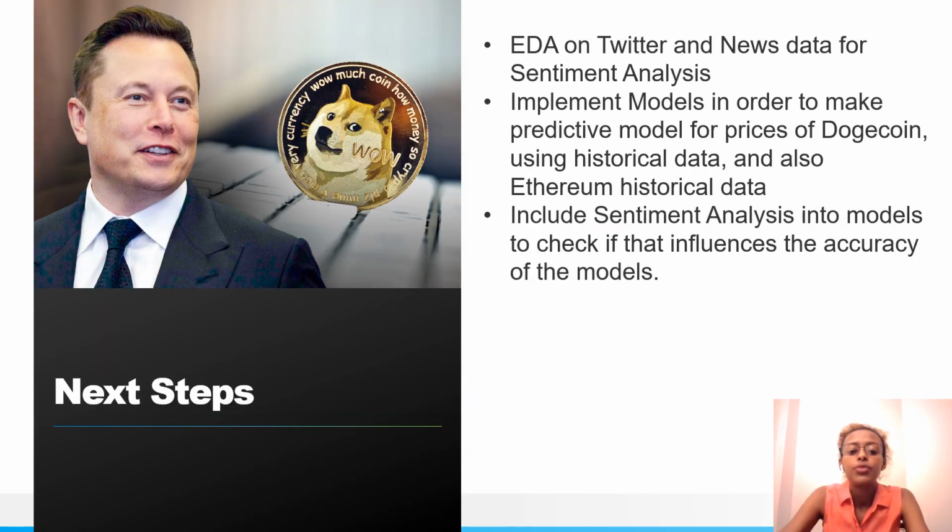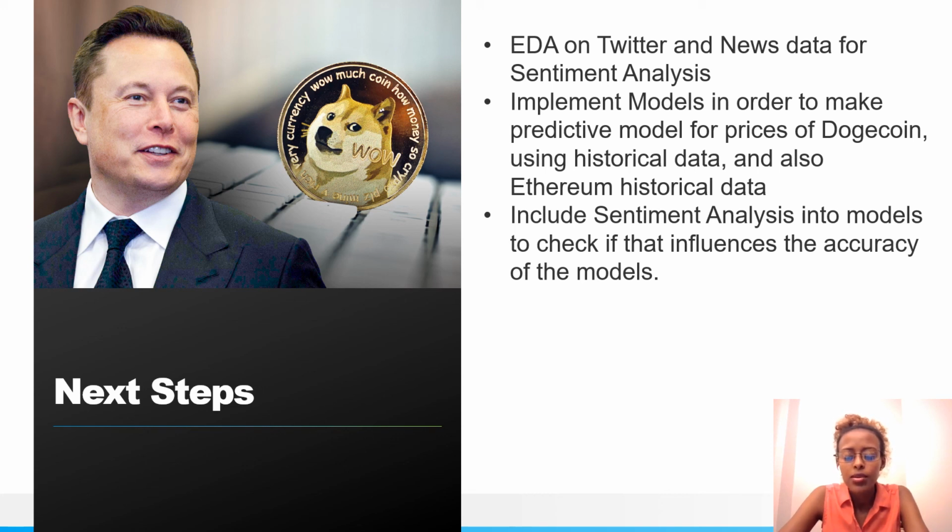The next steps for this project would be doing more exploratory data analysis, mostly on Twitter data and some news data as well for sentiment analysis. We'll also be implementing models to make predictive models for prices of Dogecoin using historical data.